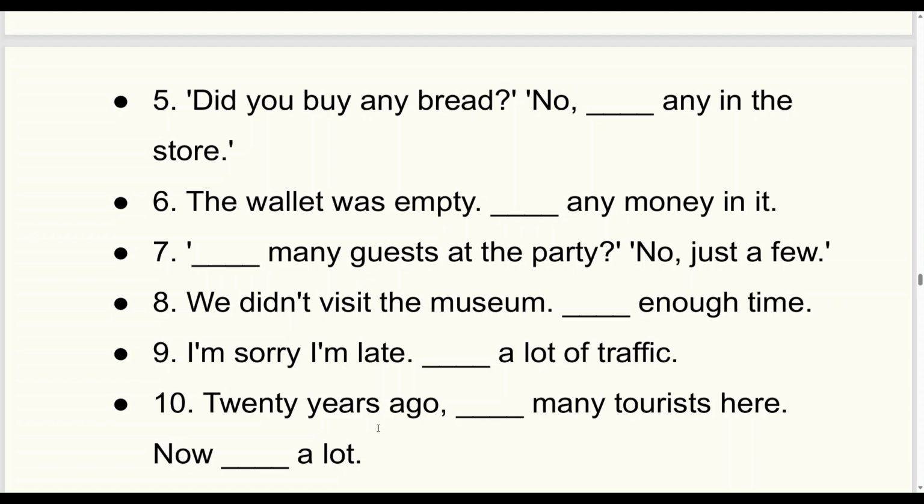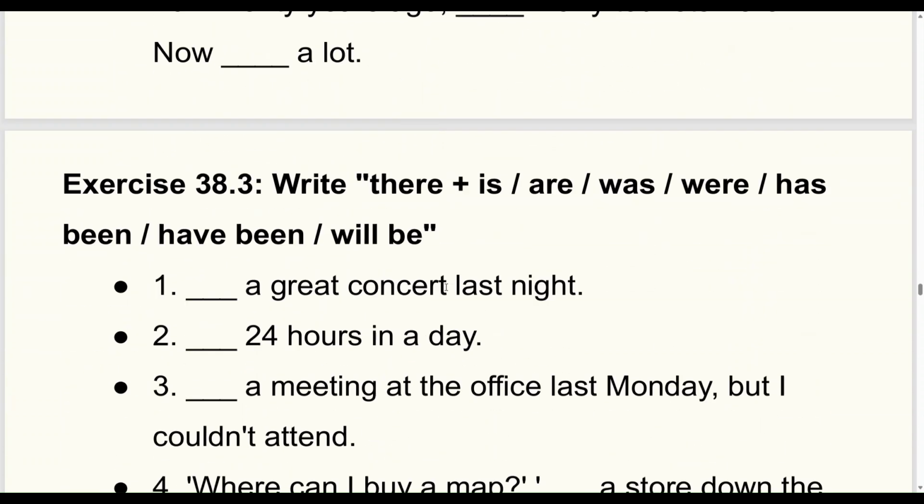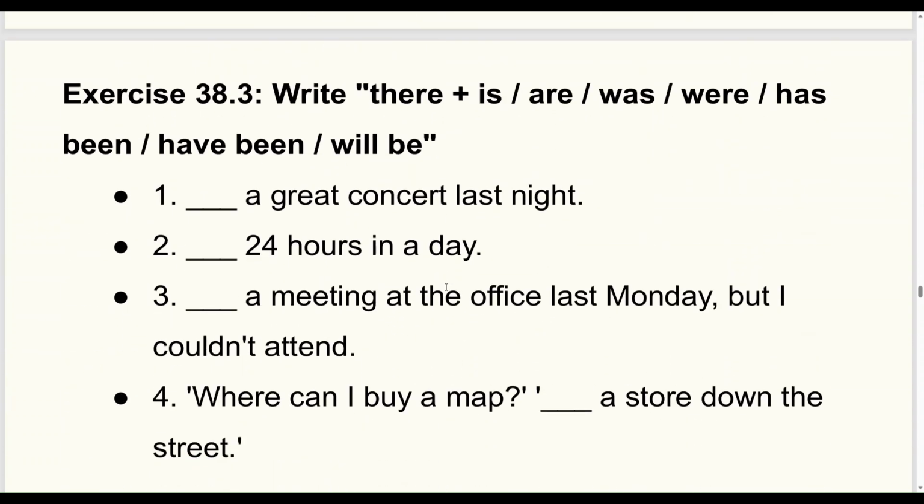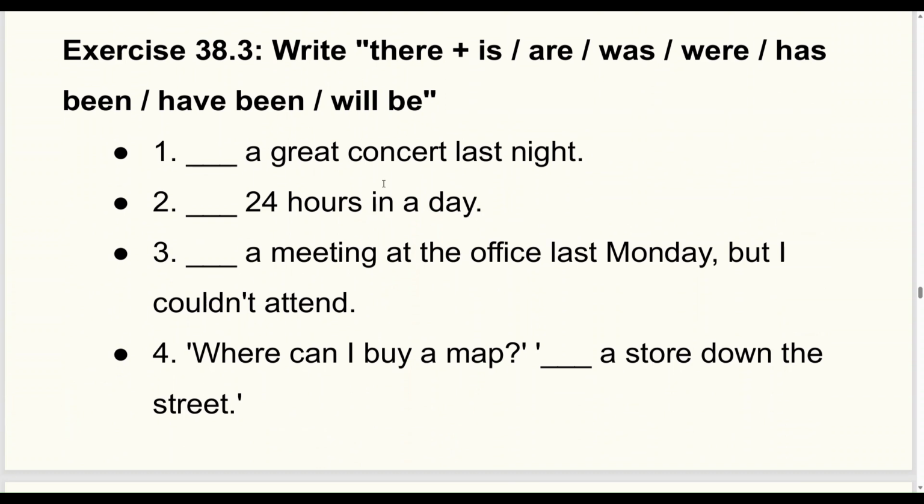20 years ago, there weren't many tourists here. Now there are a lot. So for present perfect, we can use has been or have been, and for future simple, we can use will be.